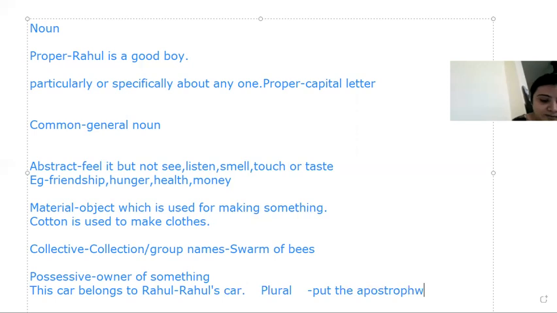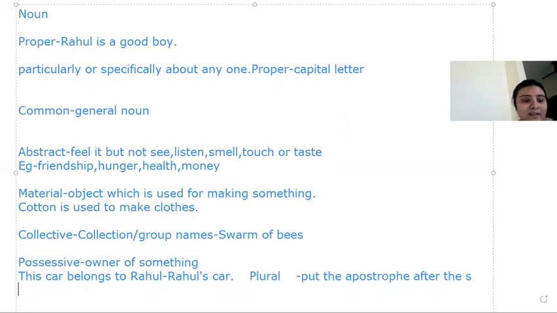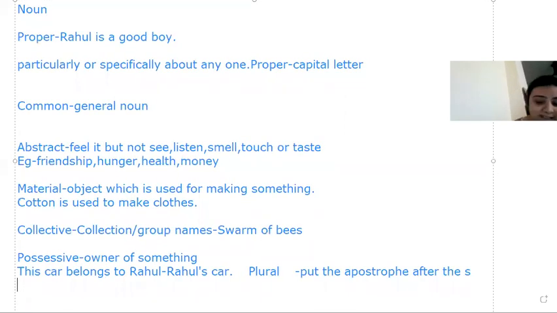We will always put the apostrophe after the s. For example, if there are many mountains, I write mountains, put the apostrophe here, and then write peak. So that is the way of writing the plural.